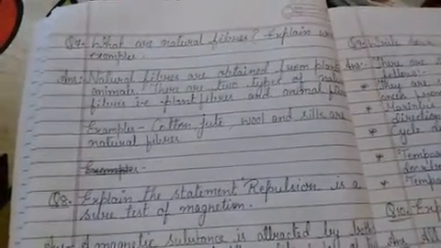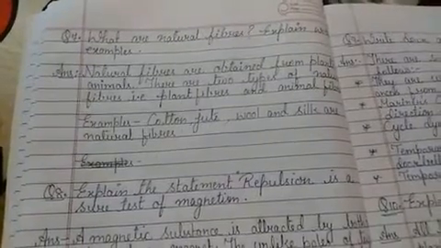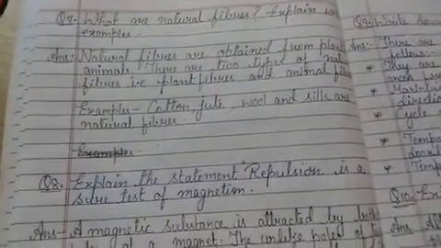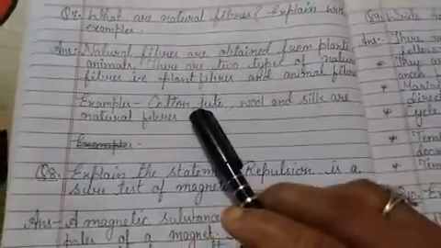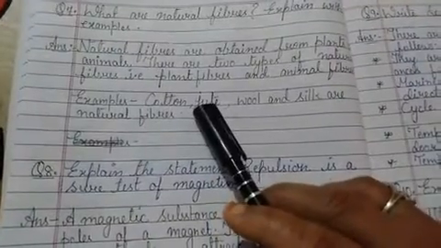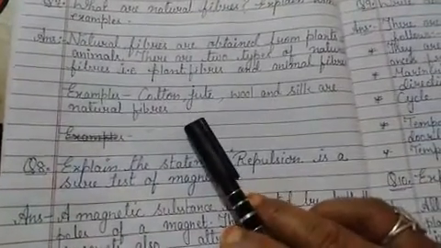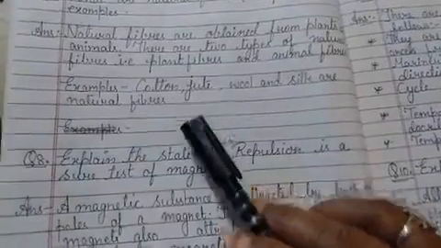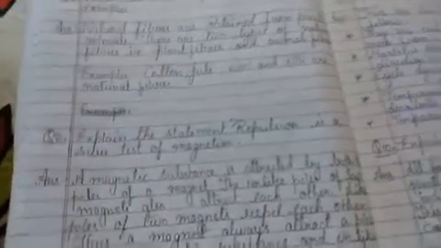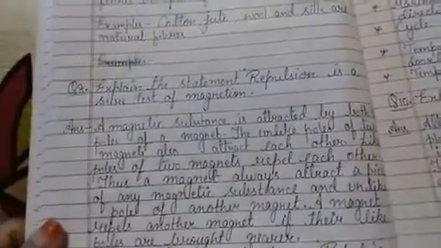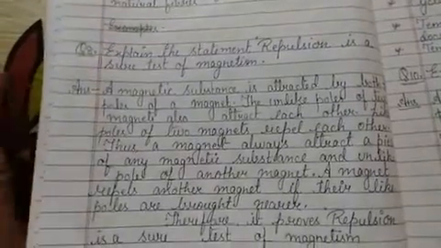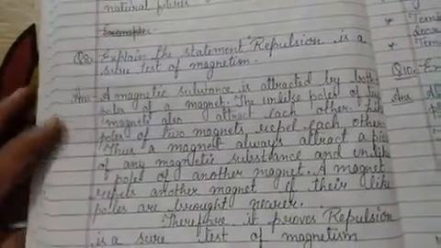Examples: cotton, jute, silk and wool are natural fibers, with cotton and jute being plant fibers and wool and silk being animal fibers.